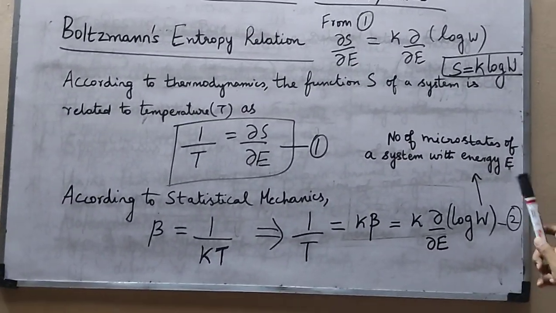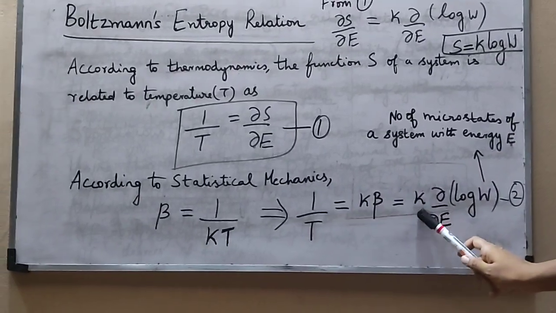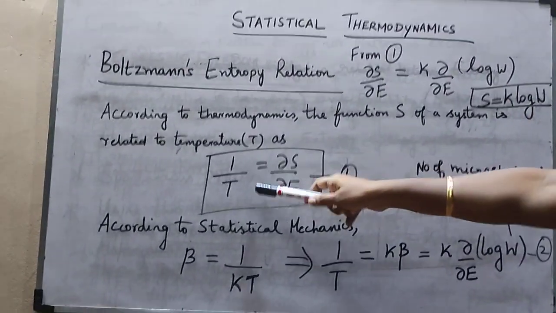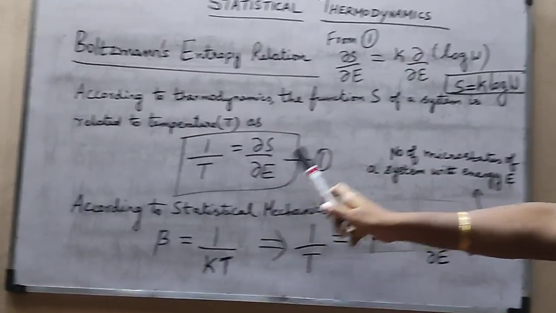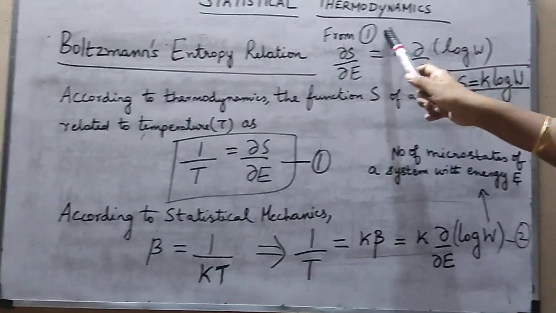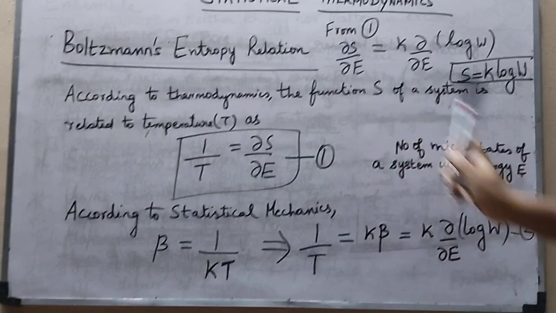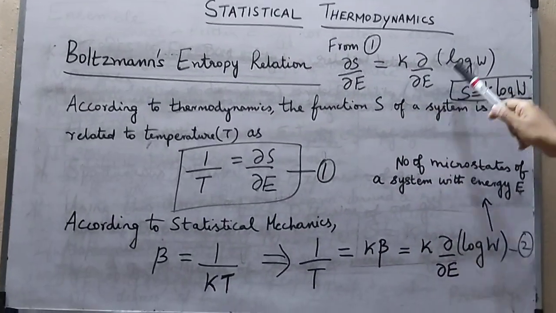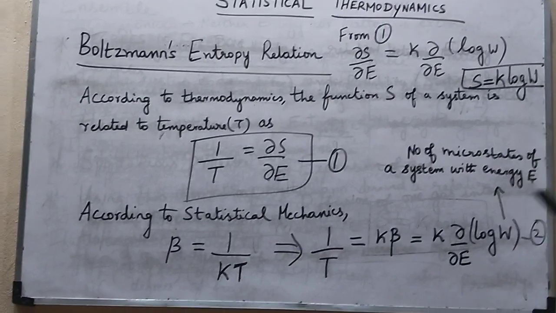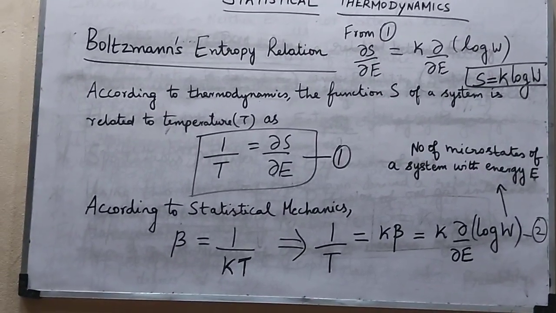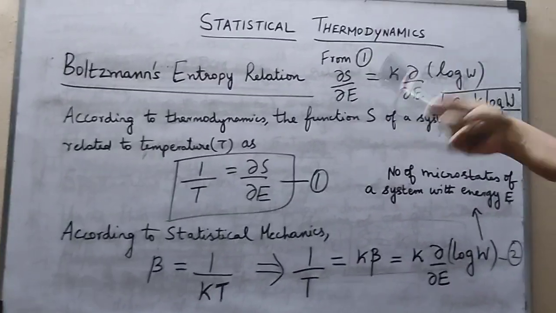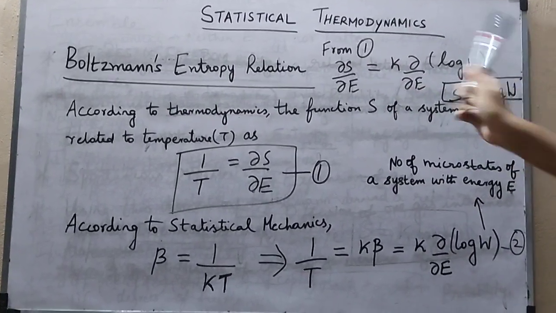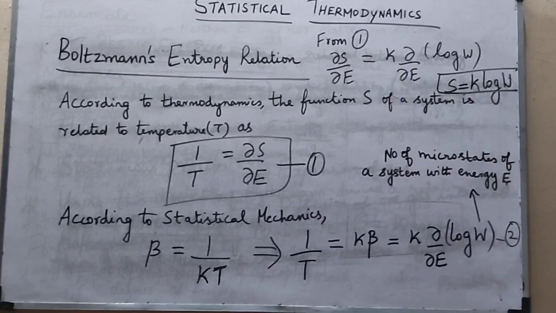So 1 by T is equal to K dou by dou E log W, and from equation 1, 1 by T is nothing but dou S by dou E. So using equation number 1, we can rewrite equation number 2 as dou S by dou E is equal to K dou by dou E log W. I need the relation connecting S and W alone. So to eliminate the differentiation, I am integrating on either side with respect to the energy term.